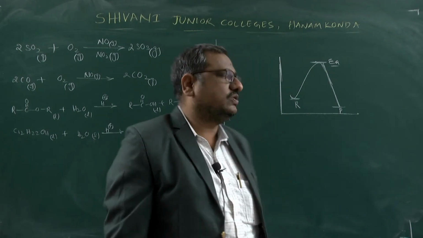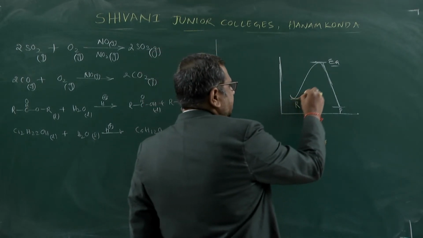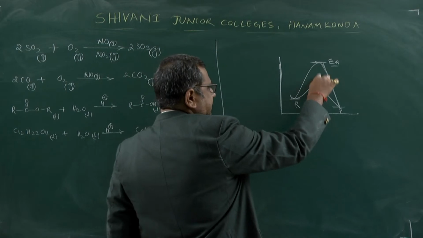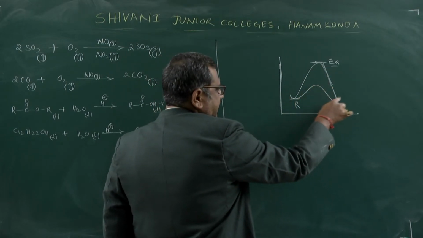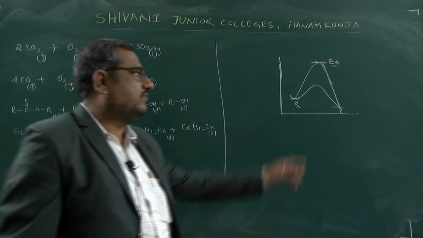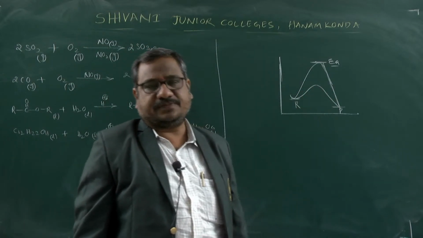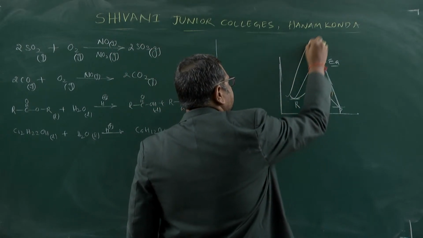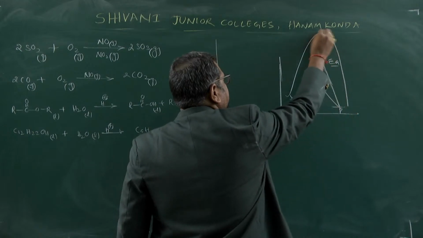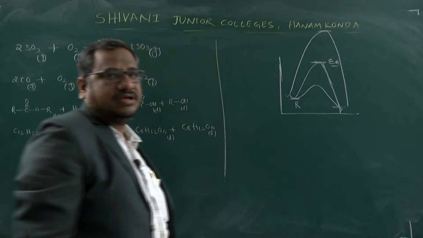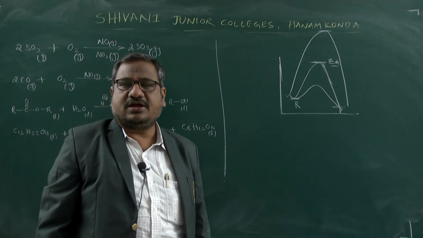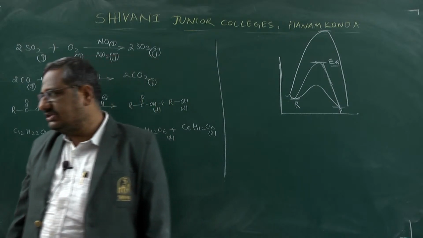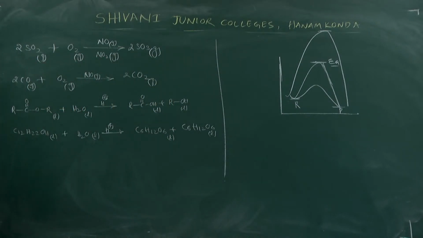By using the positive catalyst, the activation energy barrier decreases. When the activation energy barrier decreases, every reactant easily converts into product. If you add the negative catalyst, the activation energy barrier increases. When the activation energy barrier increases, automatically what happens? The rate of reaction decreases. So, the rate of reaction influencing factors include the catalyst.